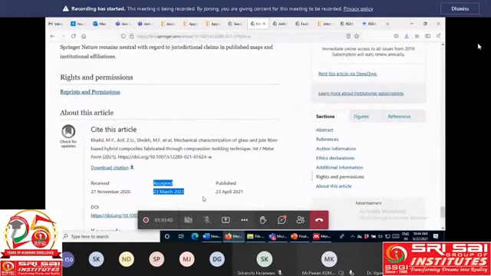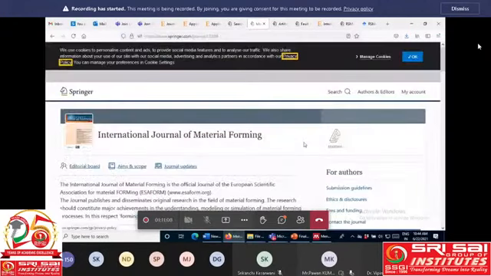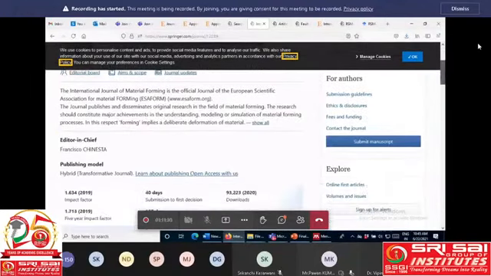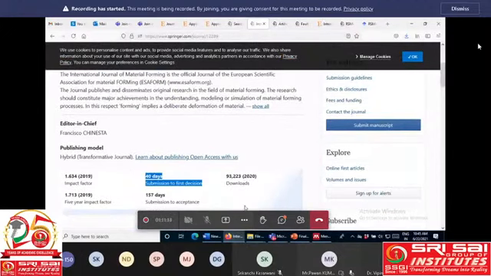If your article falls in the category of the International Journal of Materials Forming, then you can go for this journal, because I remember that the communication time and then acceptance time is very short, as they have already written here, 40 days. So most of the time it is 50, 77, or maybe okay.